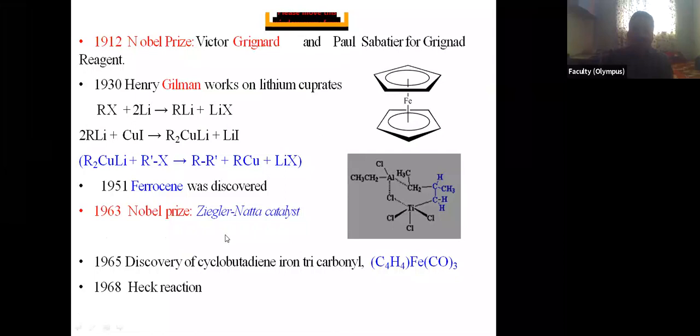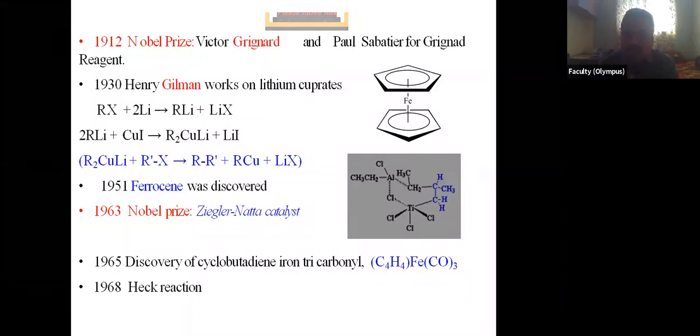For the development of this catalyst, they got the Nobel Prize in 1963. It is an organometallic compound, and this Ziegler-Natta catalyst is used to carry out various transformations in organic chemistry.